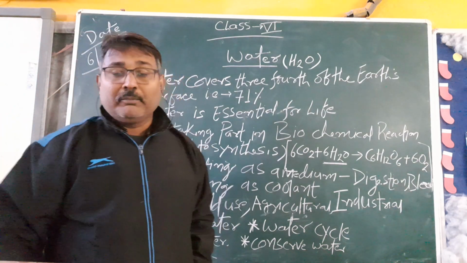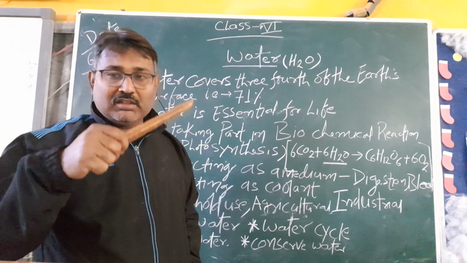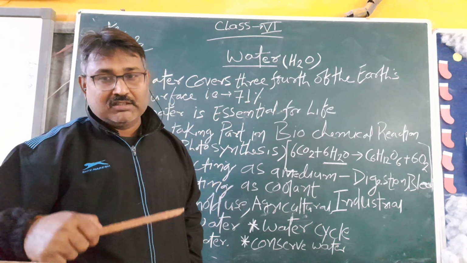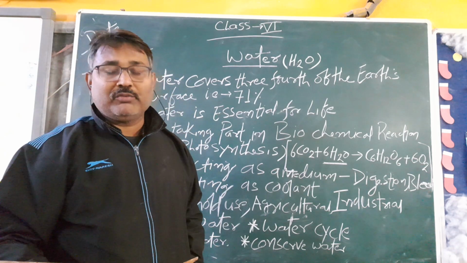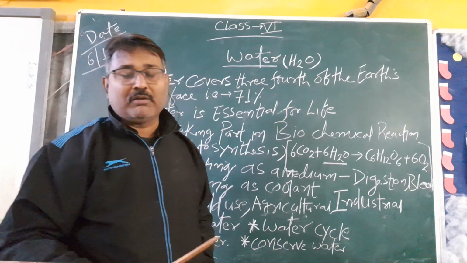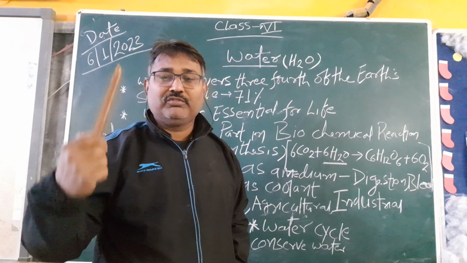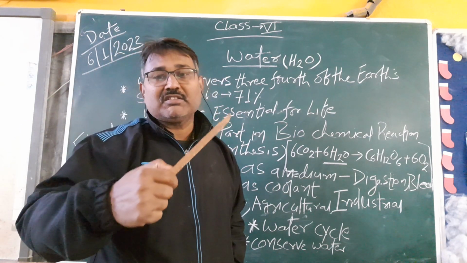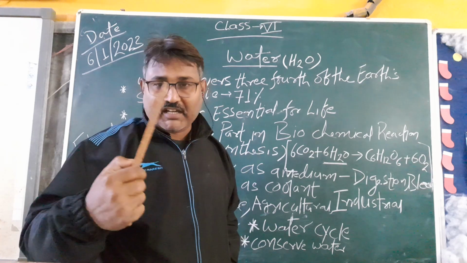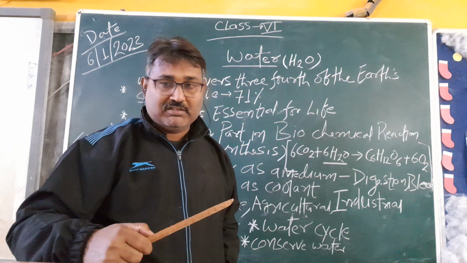State of water, basically there are three states of water: solid, liquid and gas. Ice is the solid form of water, liquid is water, and vapor is the gaseous form of water. And this change of state, interchange of state, depends upon the change in temperature.